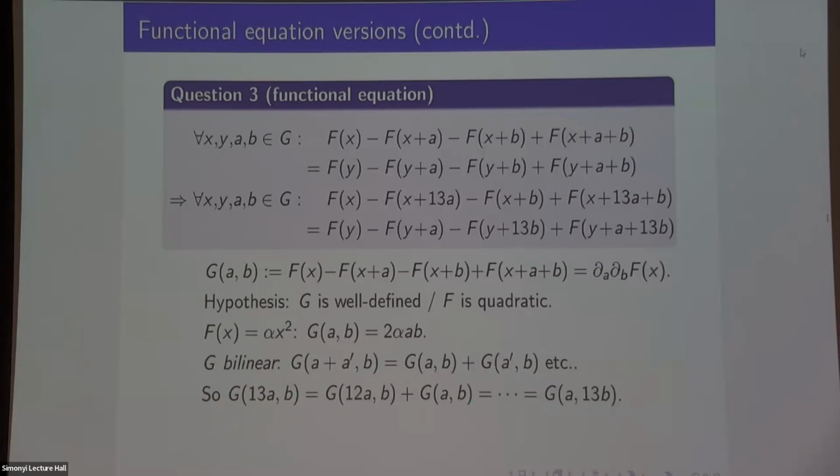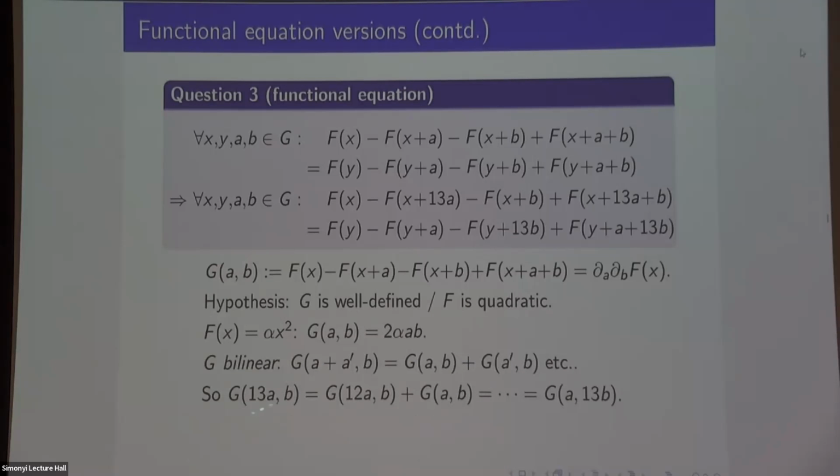Oh yeah, it's symmetric. It's symmetric, but that doesn't help, right? If a and b are both 1, then this is still about G(13,1) and G(1,13). So it's a good point. We also know that G should be symmetric, but it doesn't help us here. What I really want is this bilinearity by multiplication by scalars. But it follows in this instance from normal bilinearity if you unzip this to a whole bunch of G(a,b)s and then zip it back up again.